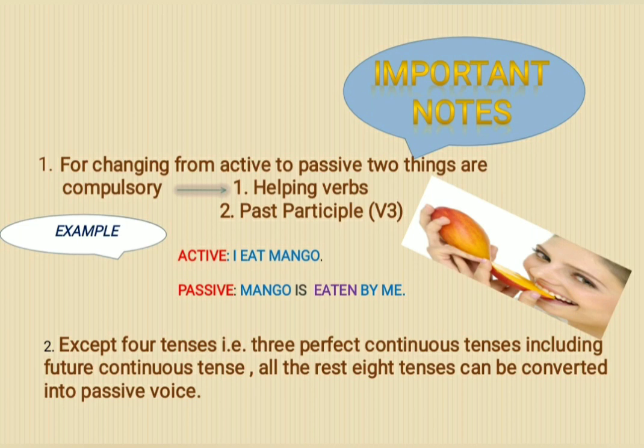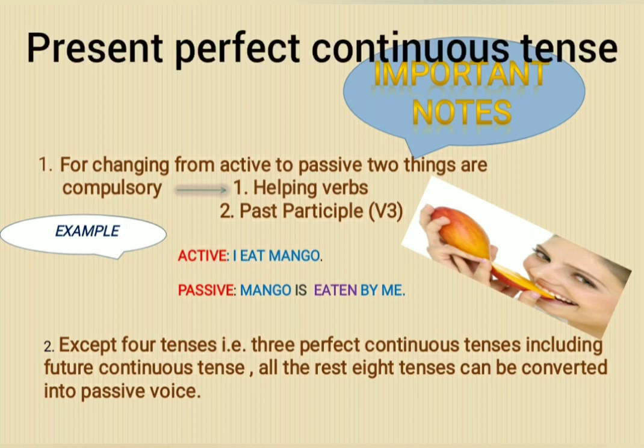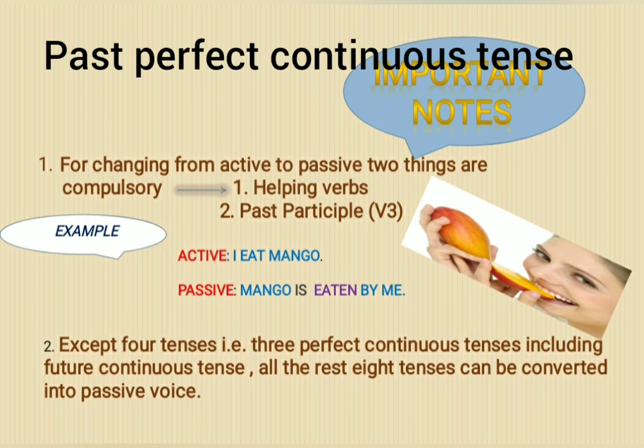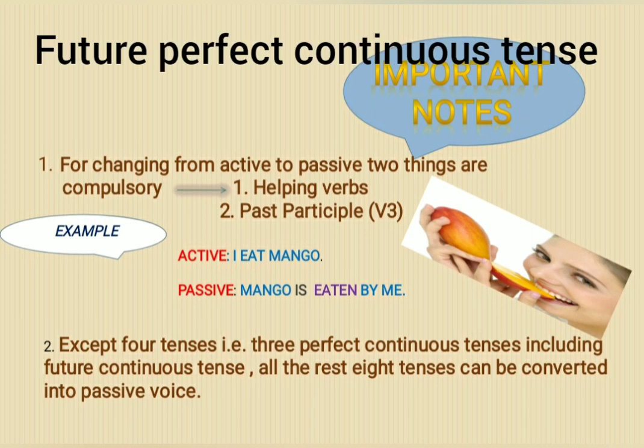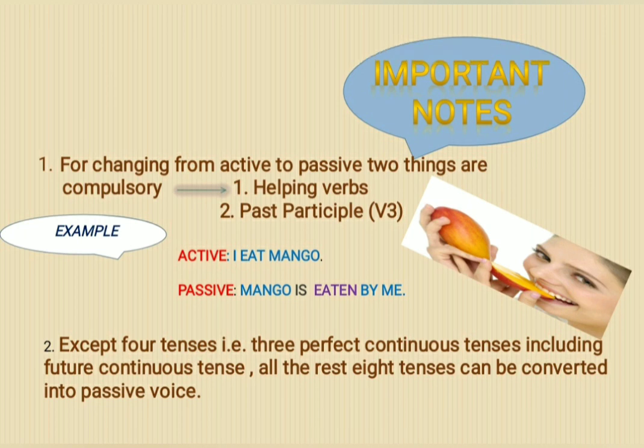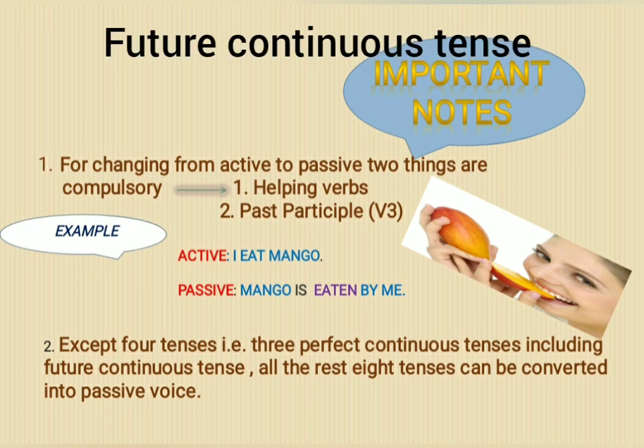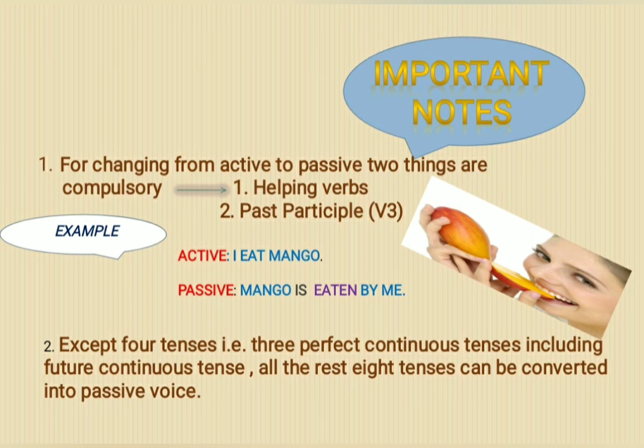They are all the perfect continuous tenses and also the future continuous tense. That means present perfect continuous tense, past perfect continuous tense, future perfect continuous tense, including future continuous tense. These are the 4 tenses that cannot be converted into passive voice.